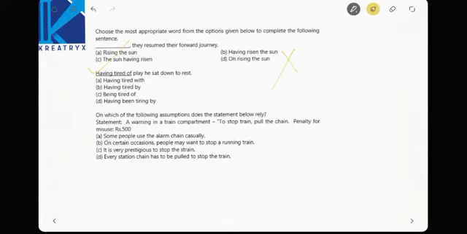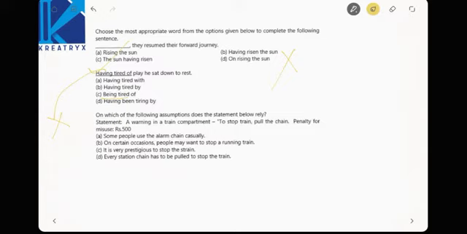Having tied off play, he sat down to rest. Having tied off is the wrong one. Being tied off, this is a condition of his body. Having tied off means he will be tied every time, every minute, every day, right? That is not the case here. Due to play, he is tired. So being tired is the correct one.